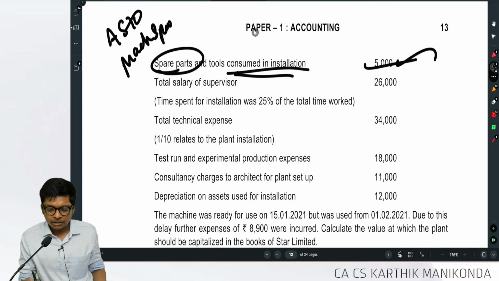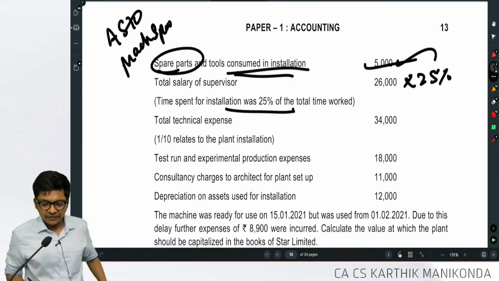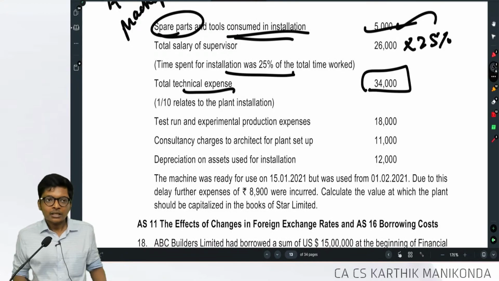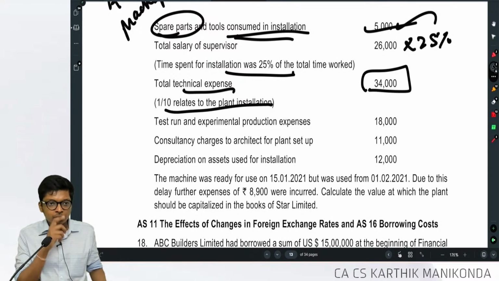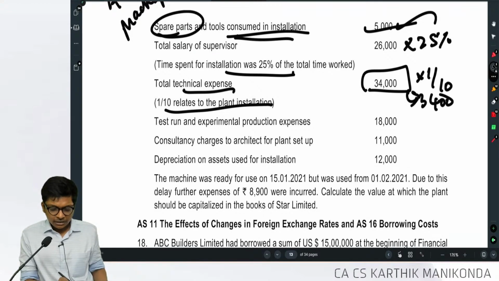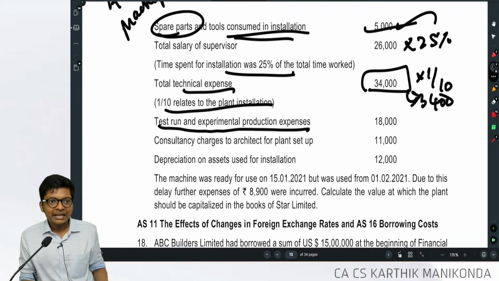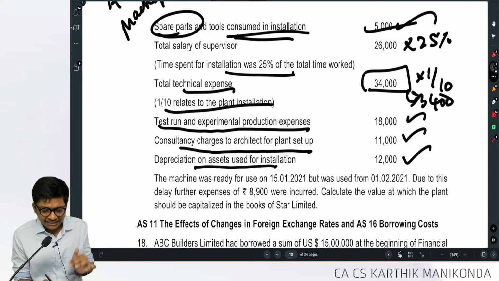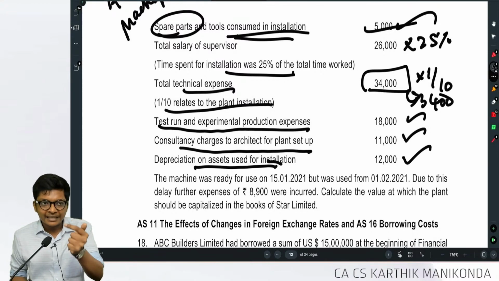Total salary of supervisor is 26,000, but he spent only how much? 25%. So 25% will be included. Next, total technical expense is 34,000. How much relates to installation of the plant? 1/10, so into 1 by 10, only 3,400 will be included. Are you following, guys? Next, test run and experimental production expense of 18,000 will be included. Consulting charges to the architect for plant setup, 11,000, will be included. Depreciation will be included. I told you anything on assets used for installation will be included.